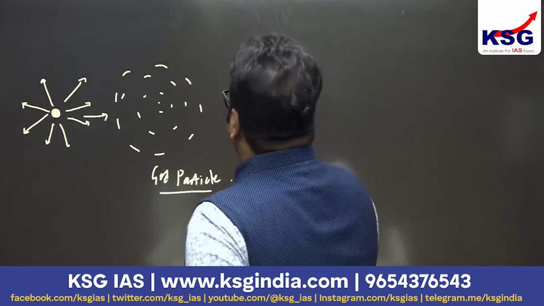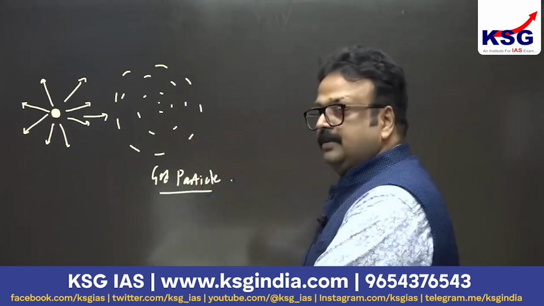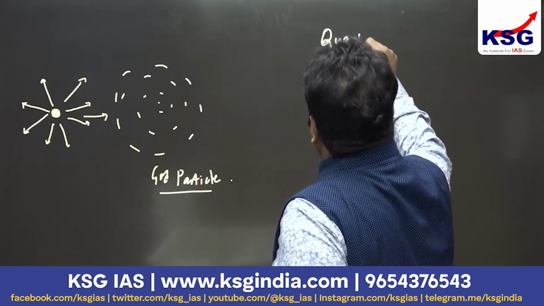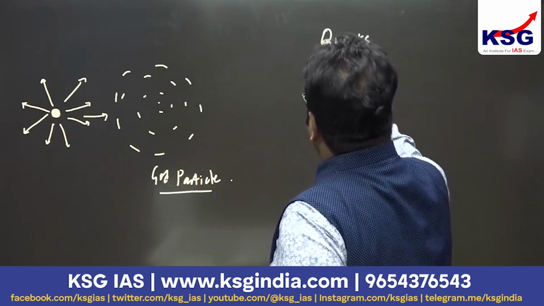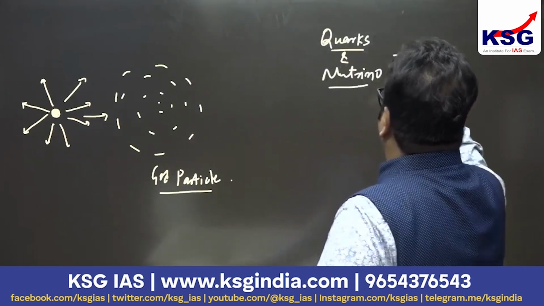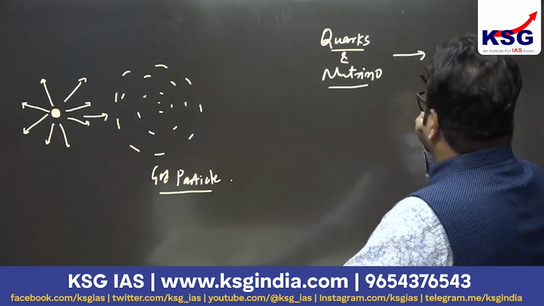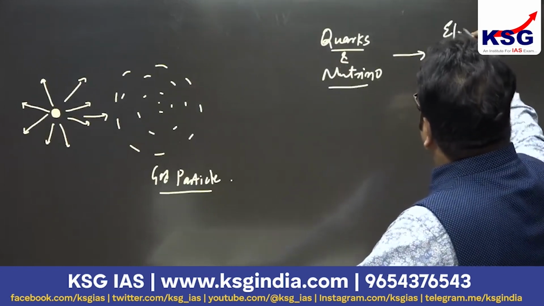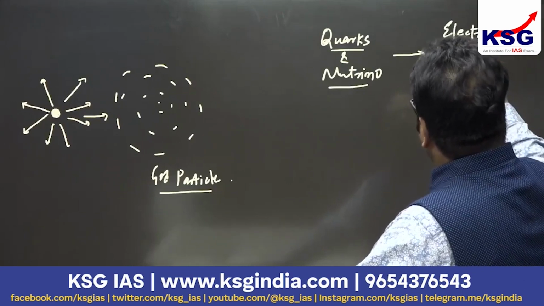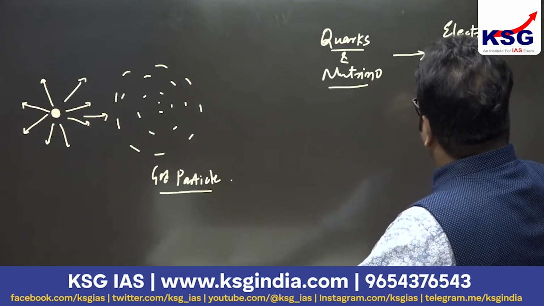Fine. These God particles, or Higgs bosons, recombined to give rise to quarks and neutrinos. And these quarks and neutrinos further combine to form subatomic particles called electron, proton and neutron.